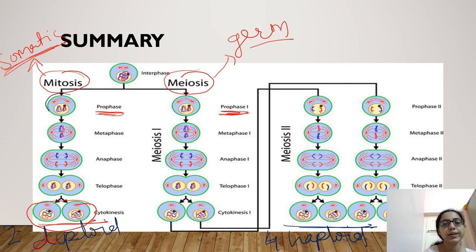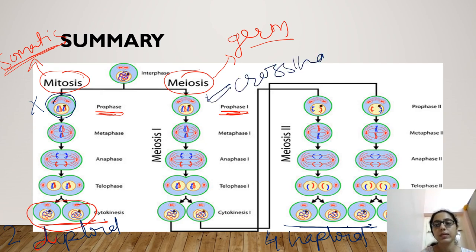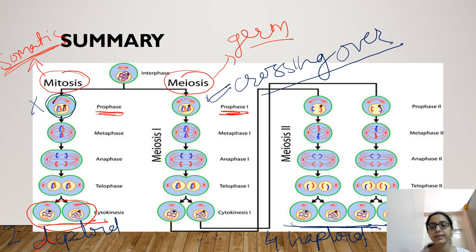In prophase of mitosis, no crossing over occurs, while in prophase 1 of meiosis crossing over occurs, and that is why reproduction results in daughter cells with genetic variation.